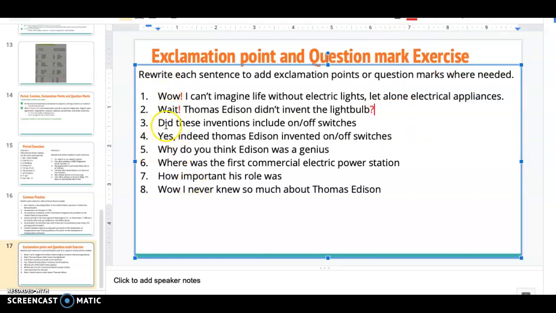Notice number 3. Did these inventions include on-off switches? Did is not an interjection. You're not saying, did these inventions include on-off switches? That would be silly. Remember, interjections are a word that expresses a really big feeling or emotion or a sudden outburst, right? Wow, ouch, cool, stuff like that, all right? And those are all that.